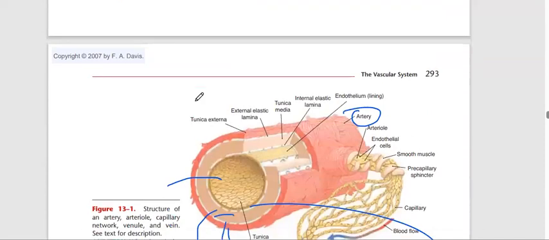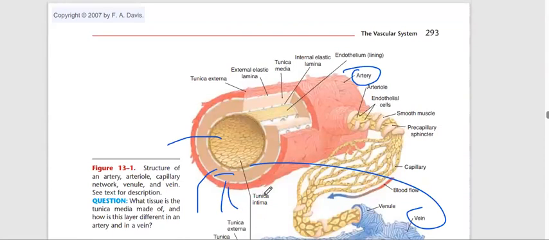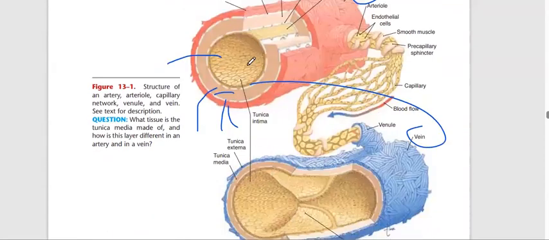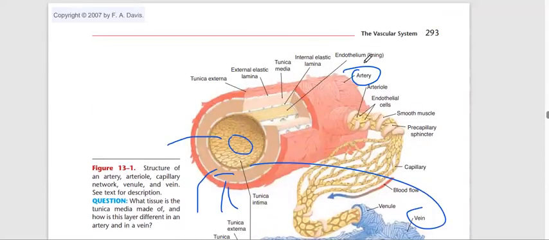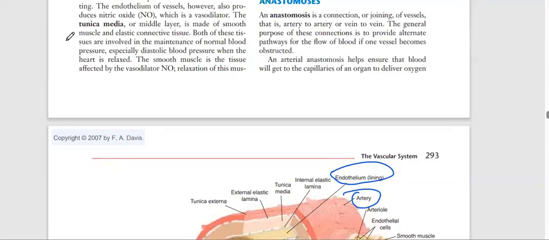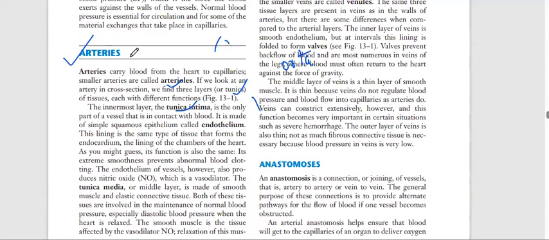What is the innermost layer's name? This is the tunica intima. It is lined with endothelium. What is its lining? Its lining is endothelium. It is the only part of the vessel that is in contact with blood. It is made of simple squamous epithelium called endothelium.